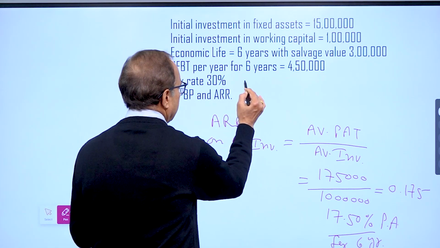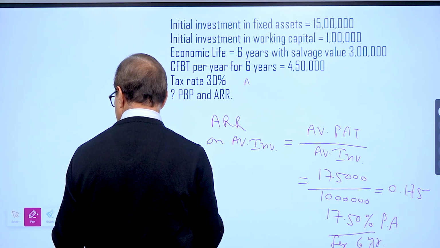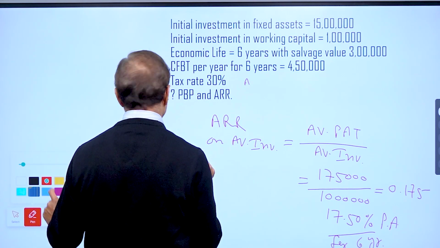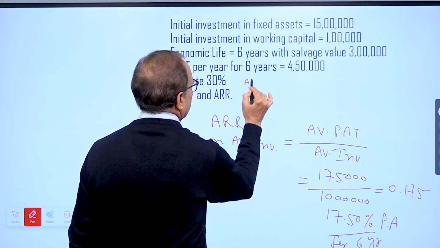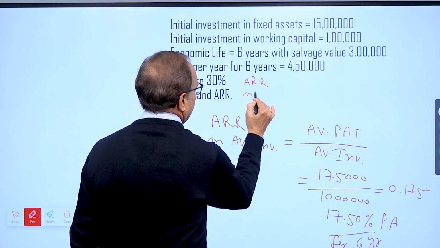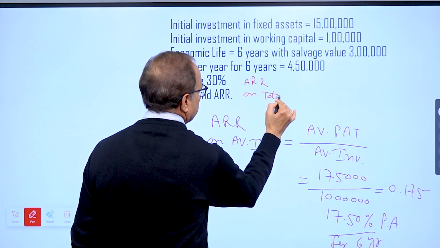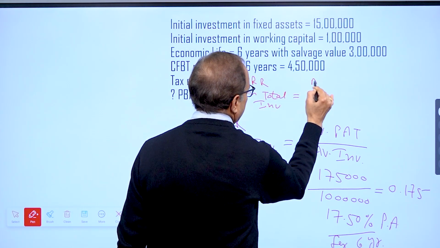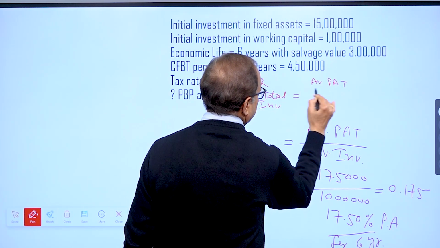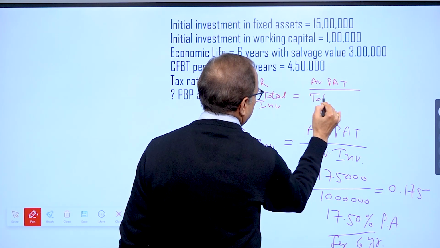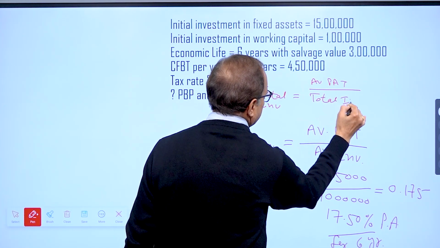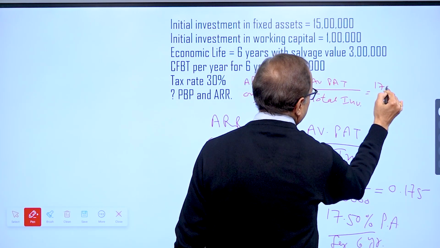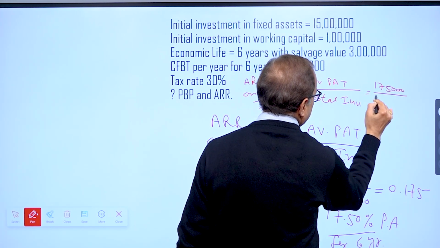If we calculate ARR on total investment, it is equal to average profit after tax upon total investment. So average profit after tax is 1,75,000.